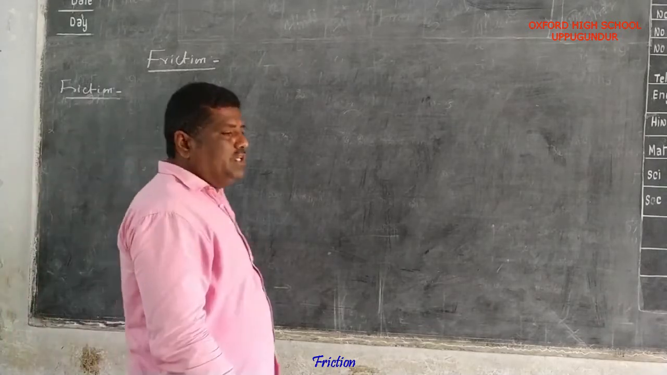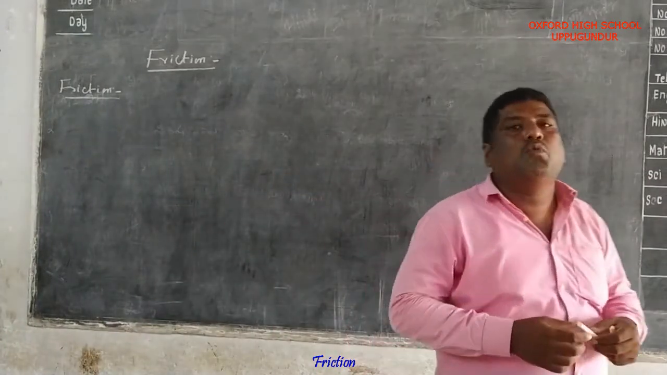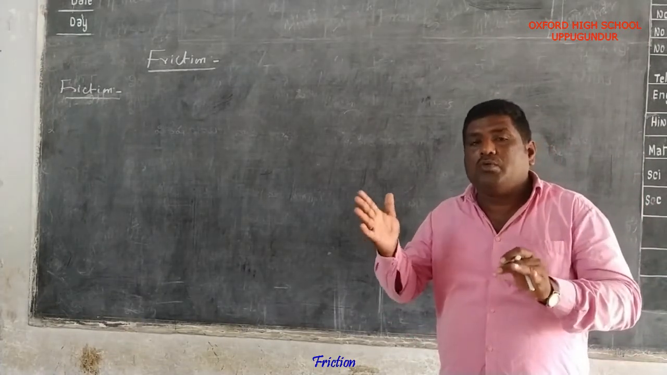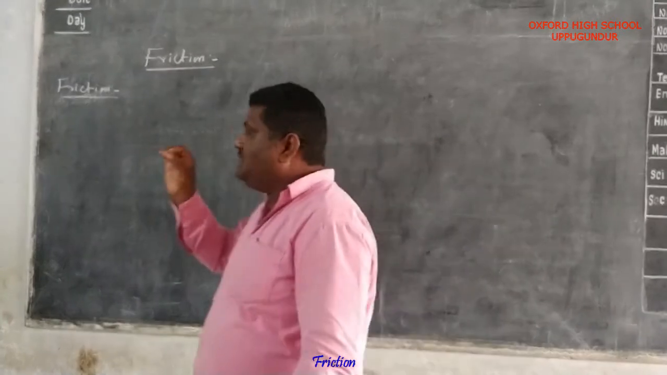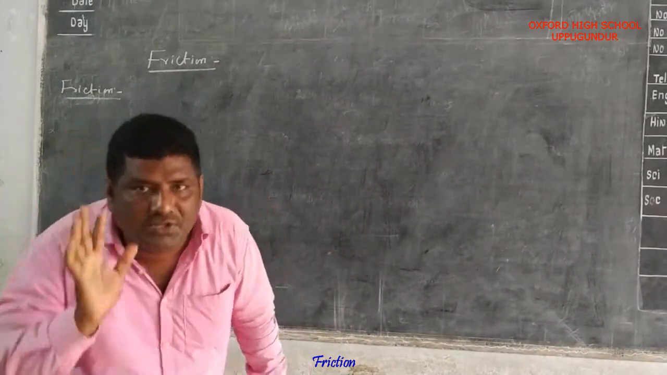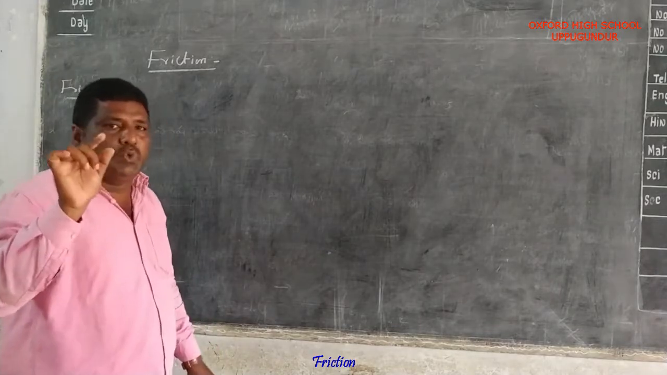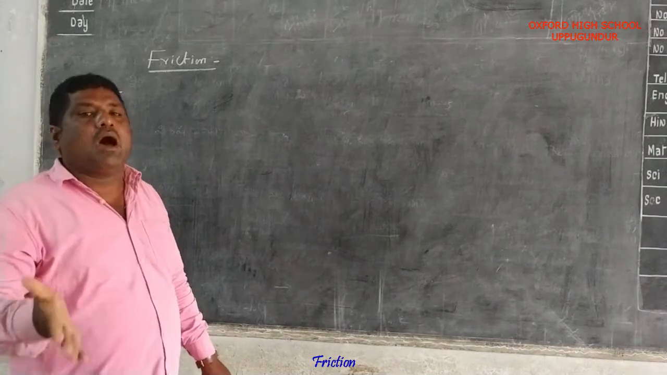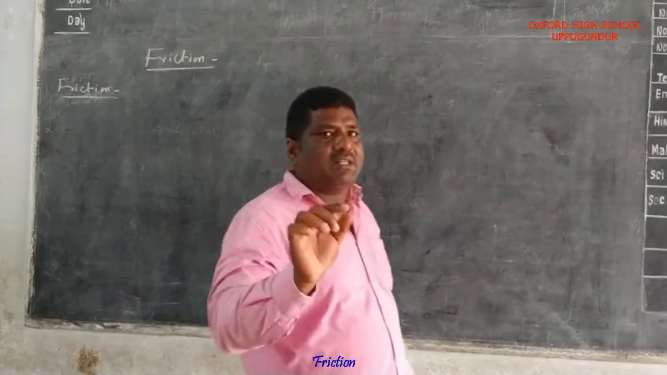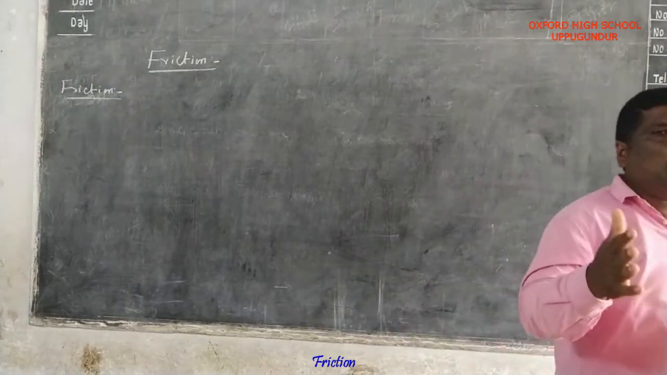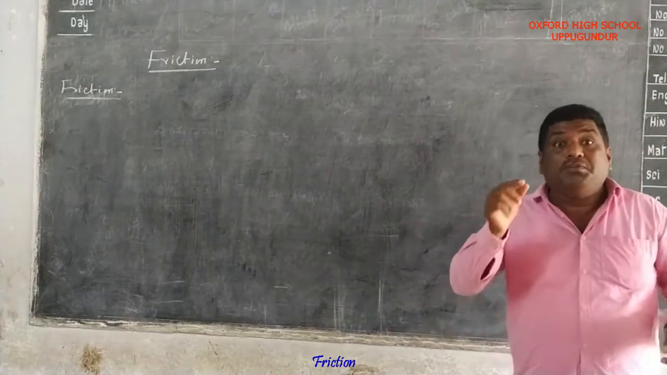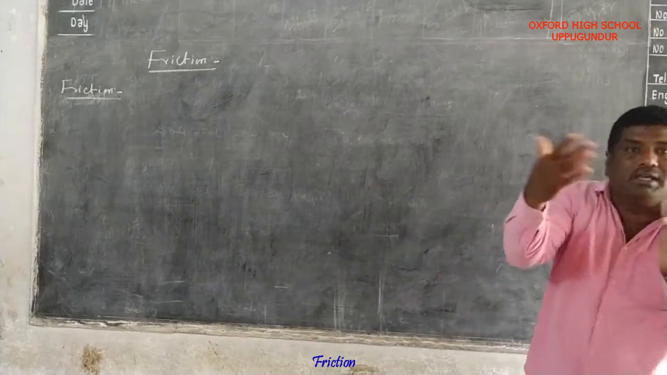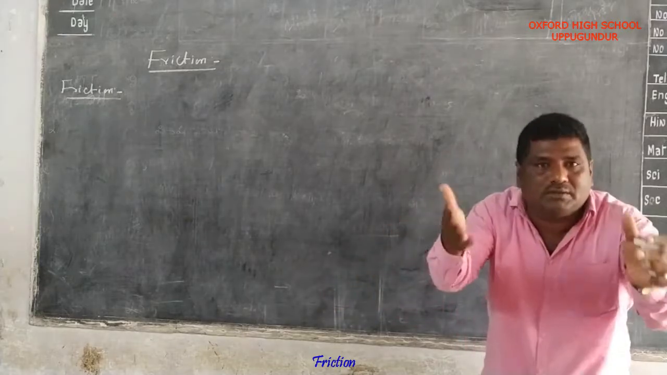The resistance to the movement of one body surface over another body surface is called friction. What is the definition of friction? The resistance to the movement of one object over the surface of another object is called friction. Friction is most important in our daily life. Friction mainly produces heat, and there are some advantages and some disadvantages of friction.